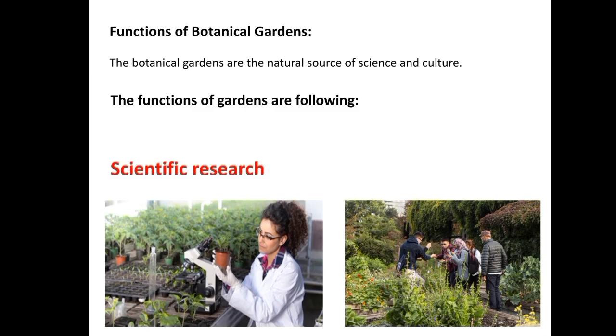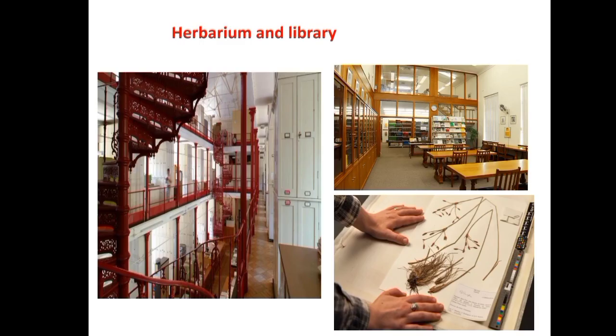Second one, that is herbarium and library. We know that several botanical gardens have herbaria and libraries as an integral part of the botanical garden. So they offer taxonomic materials for research and education purposes.